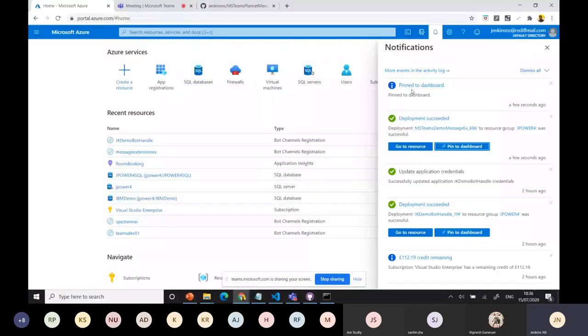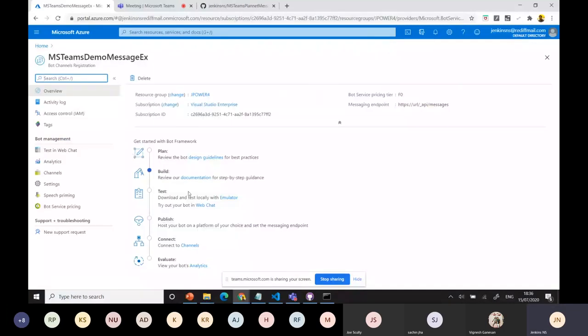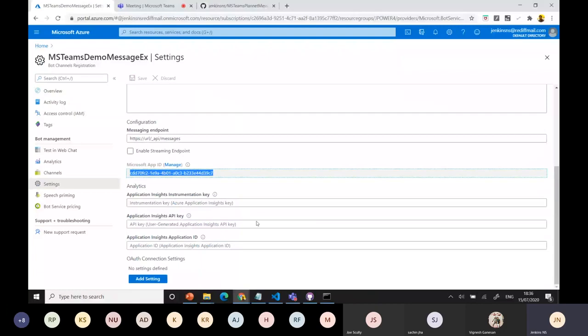Okay, the dashboard, and go to resources. You can see the resources, right? Now we got the resource ready. With the resource ready, we need to take some details to use for our activity. So just go to settings. Here you can see the ID, the app ID.